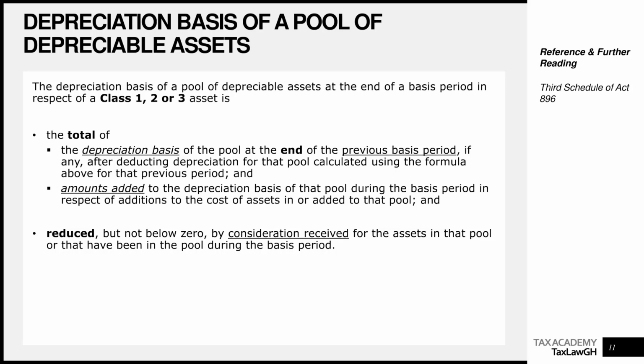That is, at the end of the year to be carried forward into the next basis period, equals written down value brought forward, which is your opening written down value, plus additions, which will be the cost of assets acquired during that basis period. Then less, or you deduct, the consideration received from assets disposed of or realized during the year. This is what will give you the depreciation basis of class 1, 2, or 3 pools of depreciable assets.